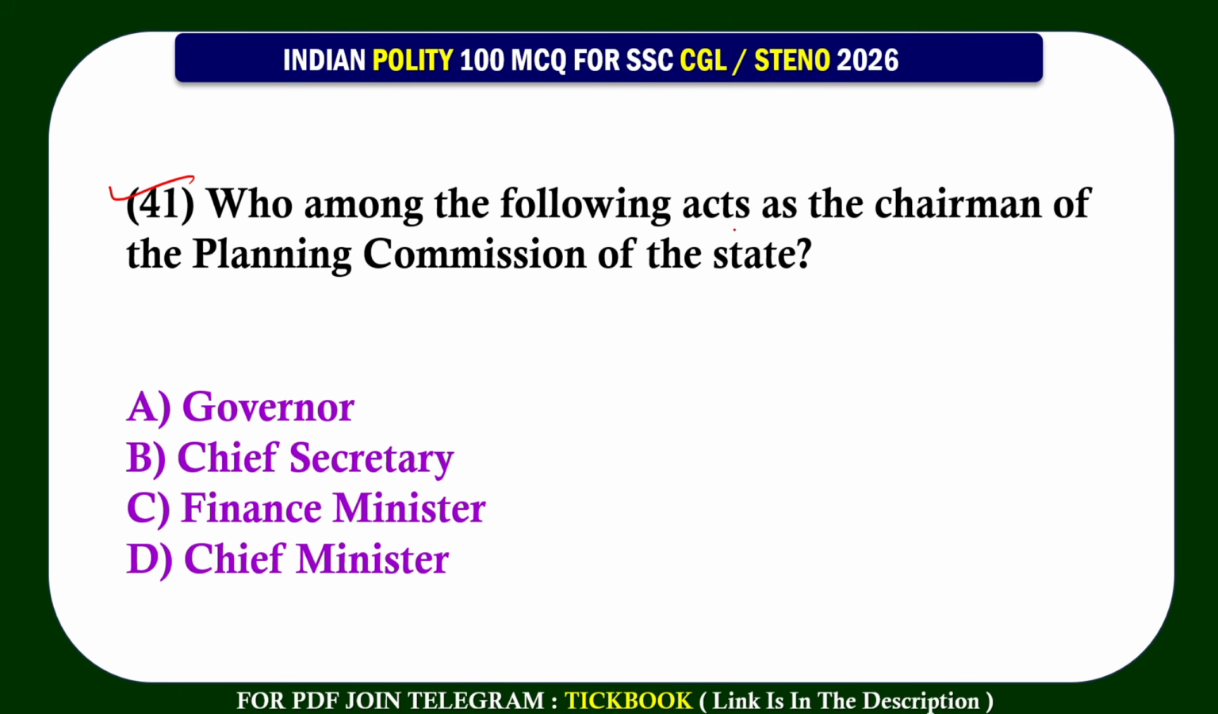41. Who among the following acts as the chairman of the Planning Commission of the state? Option number D, Chief Minister.